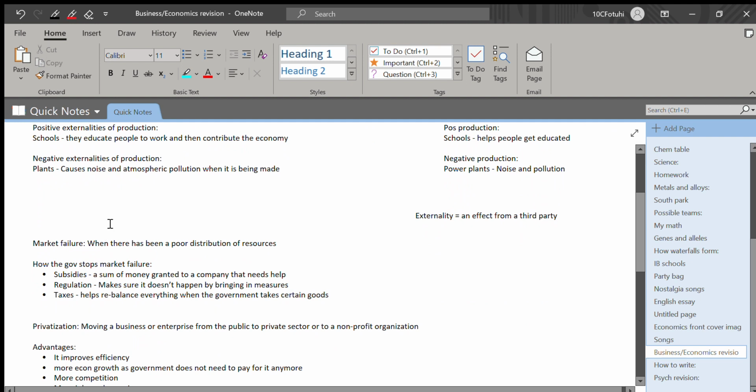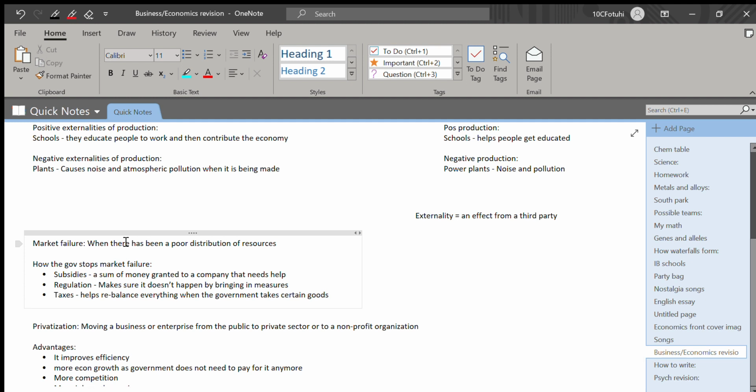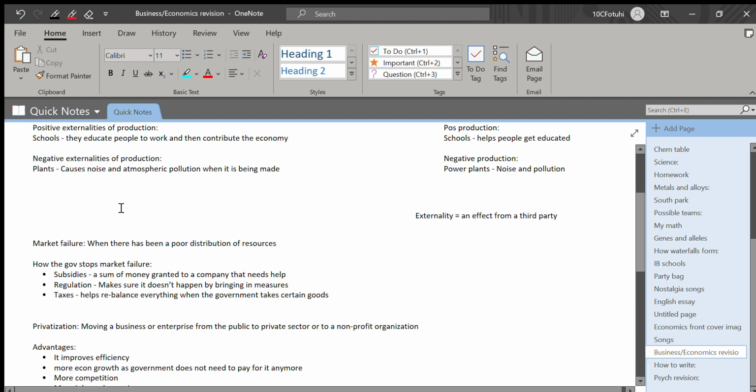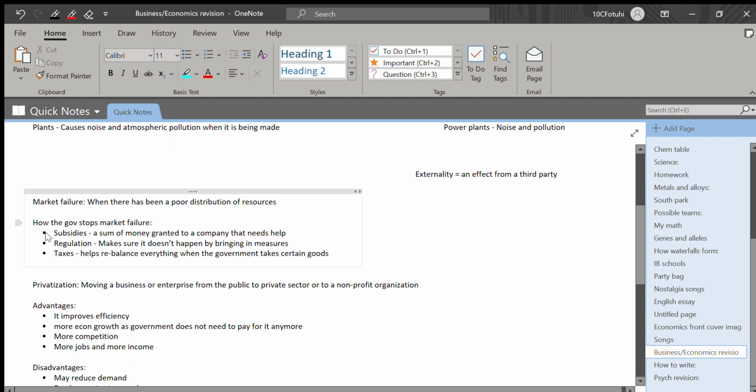So the definition of a market failure is when there has been a poor distribution of resources. A government can stop market failure in three ways. Firstly, by a subsidy, a sum of money granted to a company that needs help. There's also regulation, where the government makes sure that market failure can be avoided by bringing in measures when needed. And also taxes, which help to rebalance everything when the government takes certain goods.